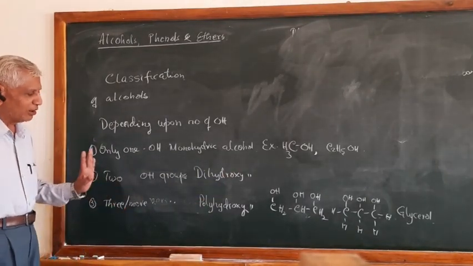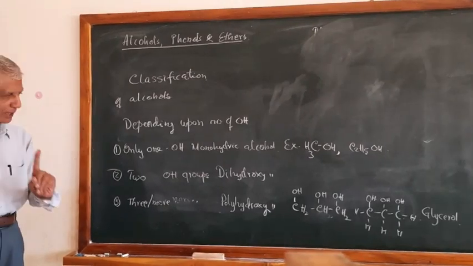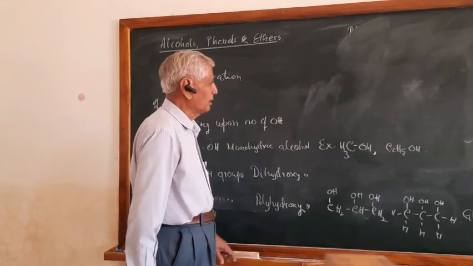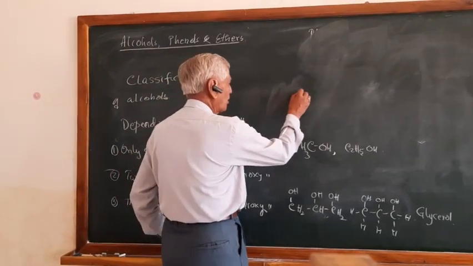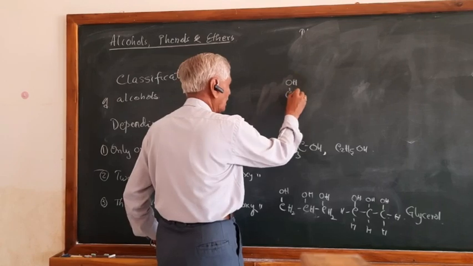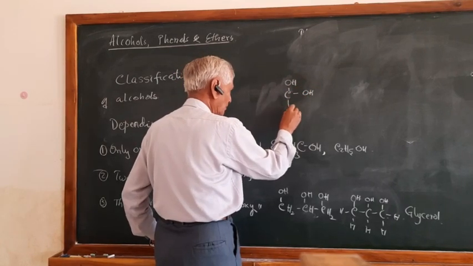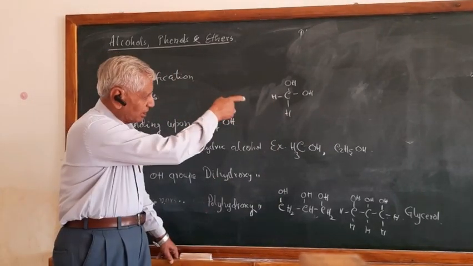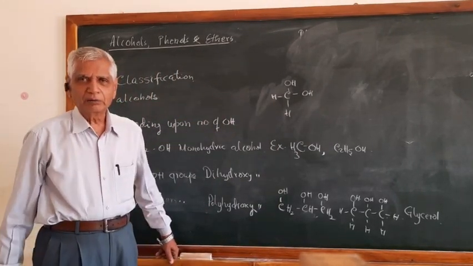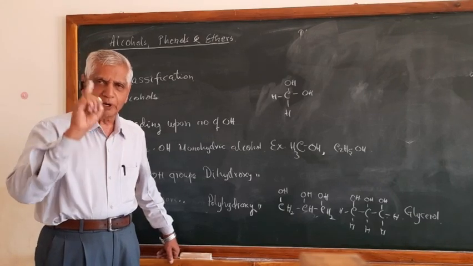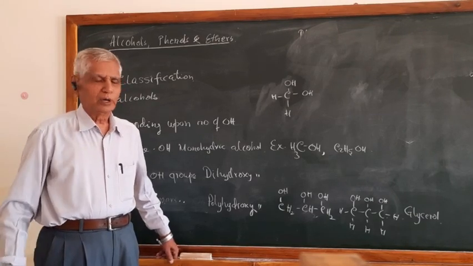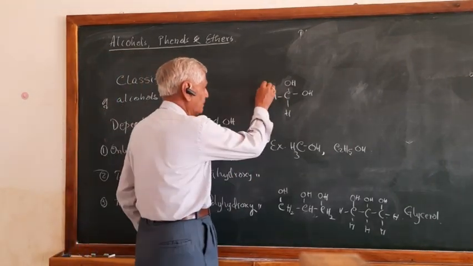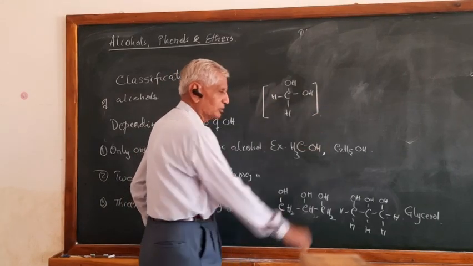In the case of dihydroxy and polyhydroxy alcohols, please remember that more than one hydroxy group cannot exist on the same carbon. Don't write the dihydroxy compound like this. You cannot take it like this example. This also contains two hydroxyl groups. But remember, only one carbon will contain only one group, not more than one hydroxyl. If it contains two hydroxyl groups, the compound becomes unstable, which can be written in square brackets.